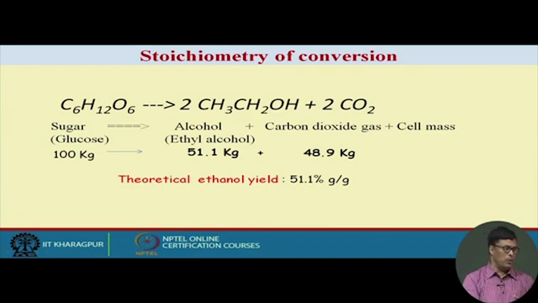So, most industries, though this fermentation can be carried out in an open vat, usually carry it out in a closed vessel, so that we can collect this carbon dioxide, and under high pressure it can be converted into dry ice, and they send it to cold drink producing industries. The theoretical yield comes to about 51.1%.